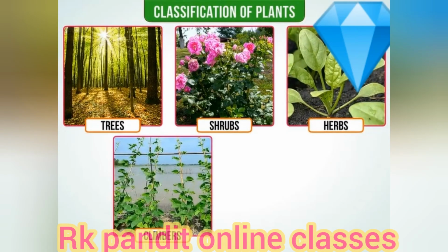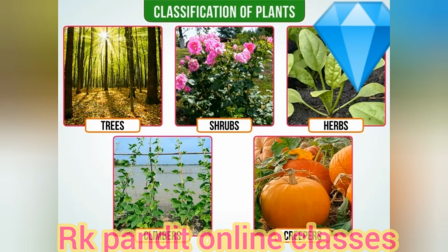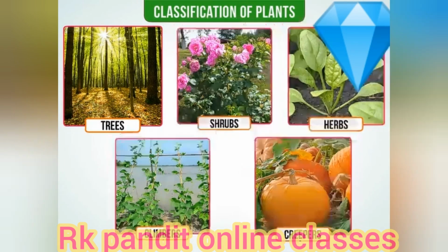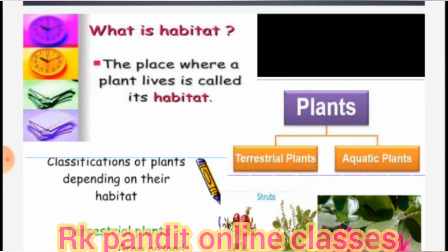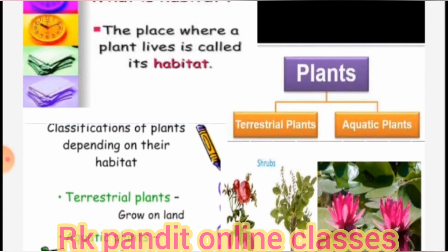Classification system is very useful. It is used by people in different kinds of work. Scientists classify plants to help explain relationships of different species. The place where a plant lives is called its habitat. Now habitat can be terrestrial or aquatic.